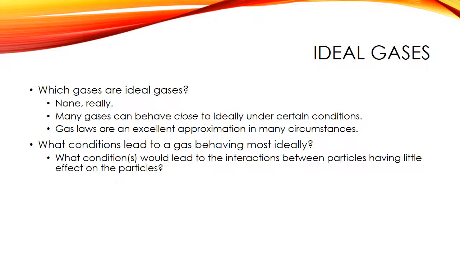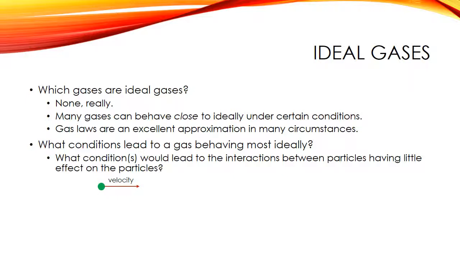Now let's look at that second property. What conditions would lead to the interactions between particles having little effect on the particles? So we said that for ideal gases, there are no attractive or repulsive forces acting between the particles. In reality, most gases are going to have some sort of attractive or repulsive forces going on.